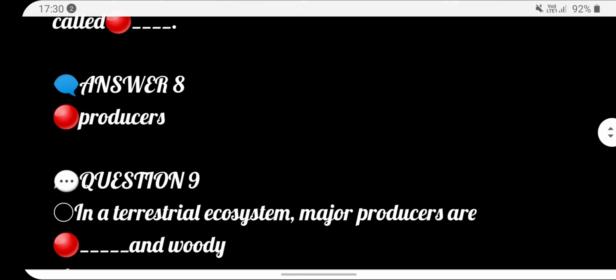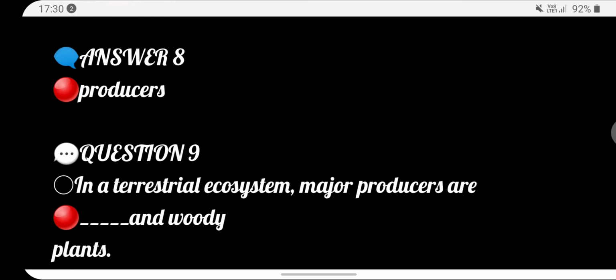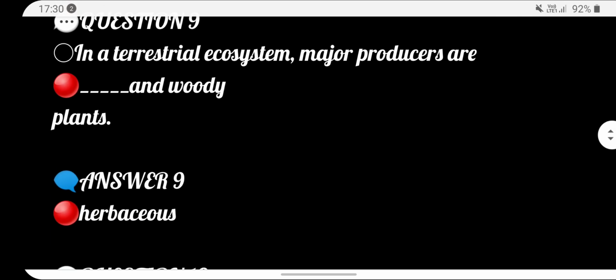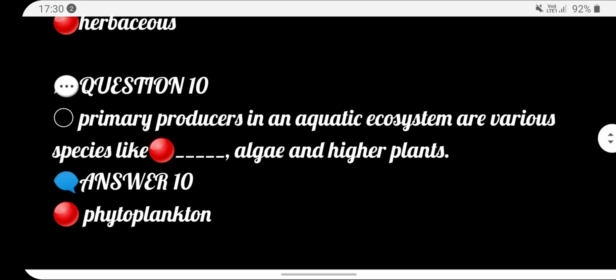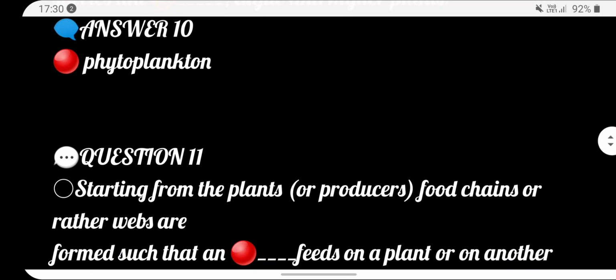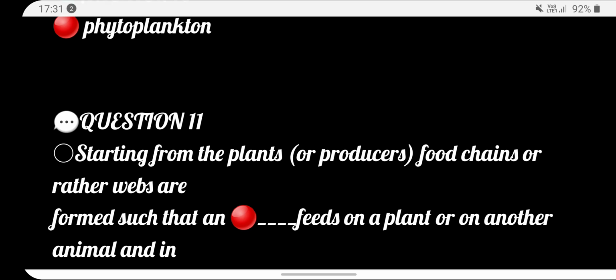In a terrestrial ecosystem, major producers are dash and woody plants. Herbaceous. Next, primary producer in an aquatic ecosystem are various species like dash, algae and higher plants. Answer phytoplankton. Next, starting from the plant or producer, food chains or rather webs are formed such that an dash feed on a plant or another animal and in turn is food for another.